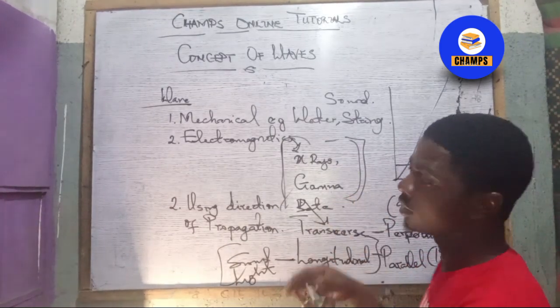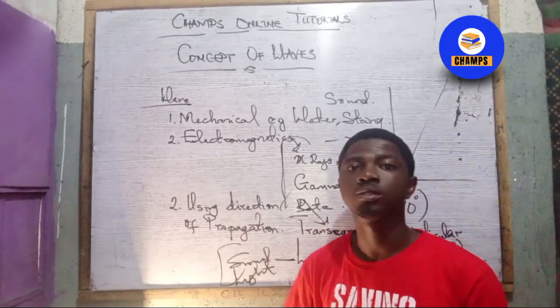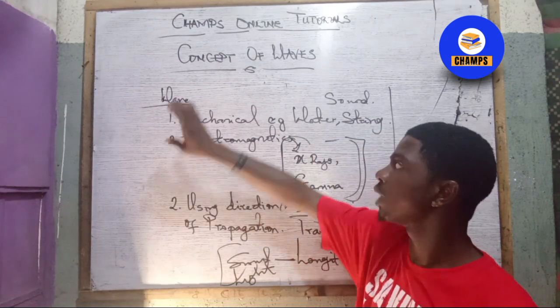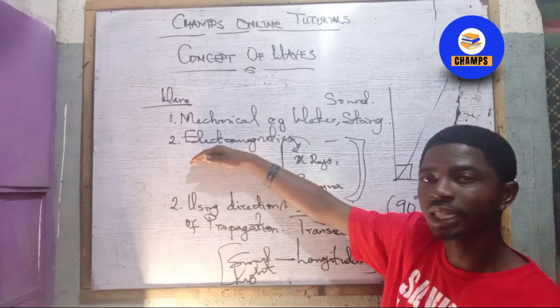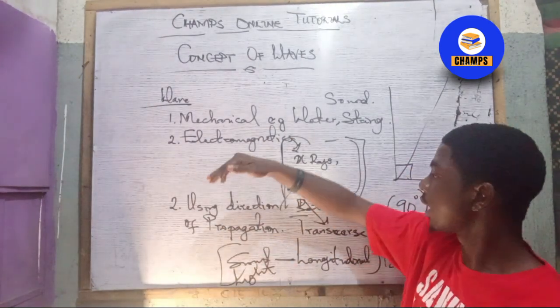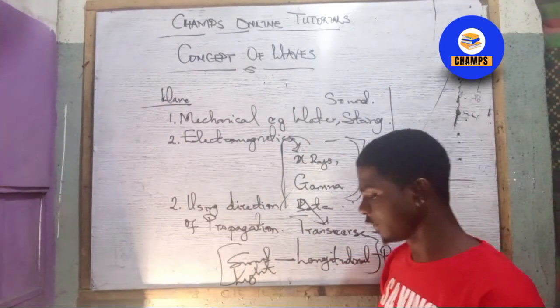So if we look at the classification now, in summary of everything, we have two different kinds of classification. That is the mode of propagation and the direction of propagation. For mode of propagation, we have mechanical and electromagnetic: requires a material medium, without material medium. While for the direction of propagation, we have transverse and we have longitudinal. I believe this is very much clear now.